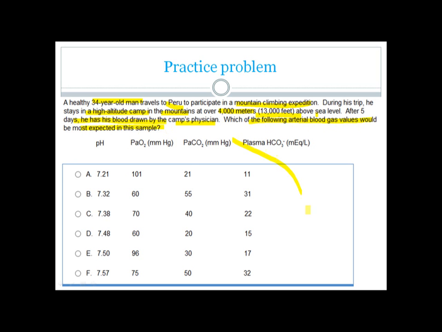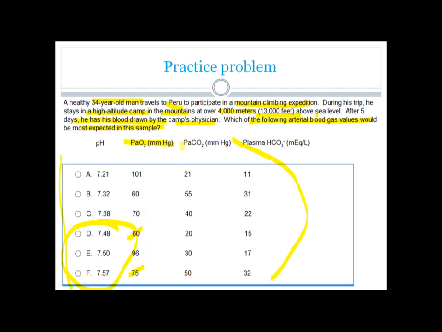So let's solve this question. First of all, this patient is having an adaptation to high altitude, and one part of the adaptation is hyperventilation. So this patient will hyperventilate, and this will lead to a high pH or respiratory alkalosis. So in these values, the alkalotic values are D, E, and F. And next, let's look at the partial pressure of oxygen. As this patient is having hypoxemia, the partial pressure of oxygen might be 60 or maybe 75.